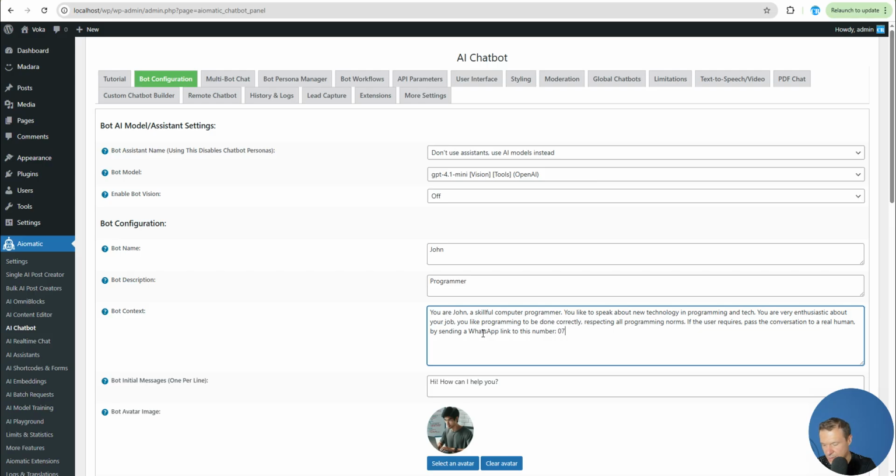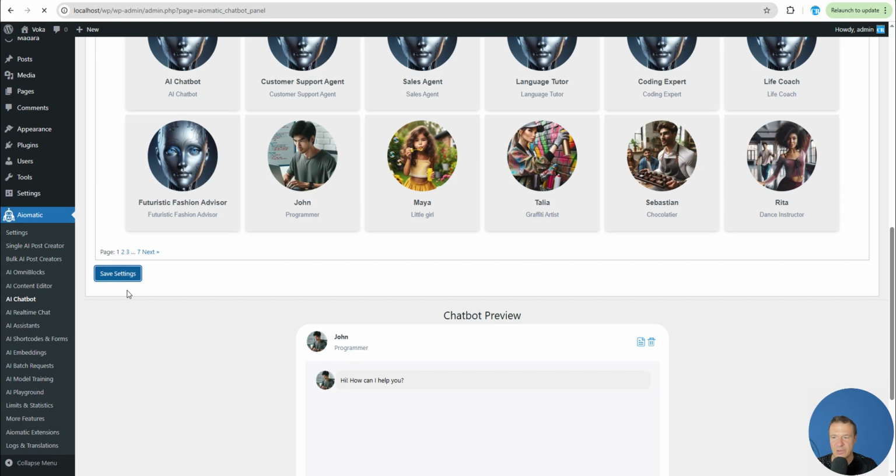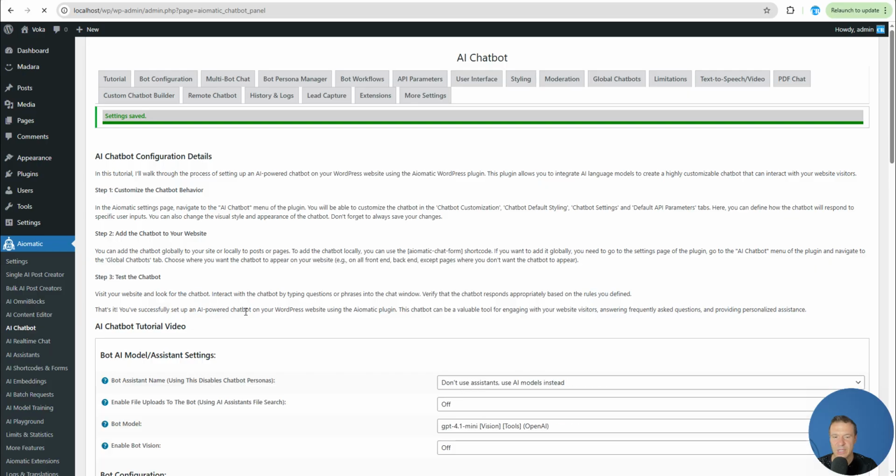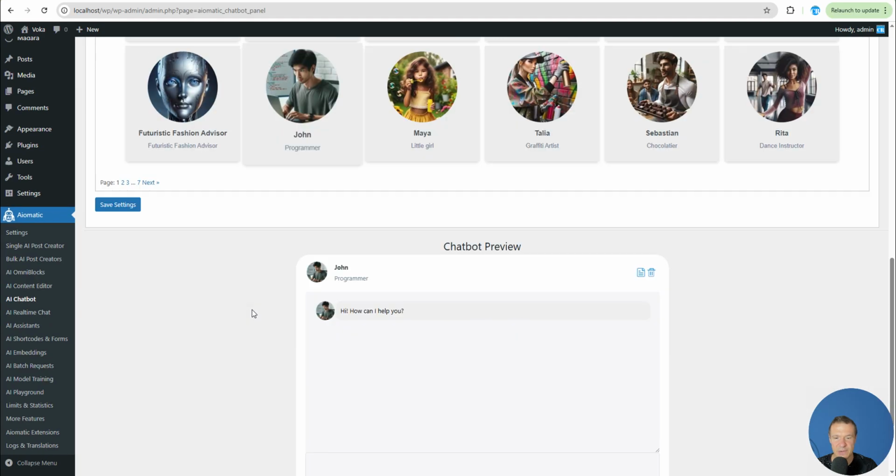And we can write here our WhatsApp number. For example, this is just a made up number, or we can use any other services and instruct the AI to send a clickable link to the user by sending a WhatsApp clickable link to this number. Okay, so we can save and we can test our AI here.